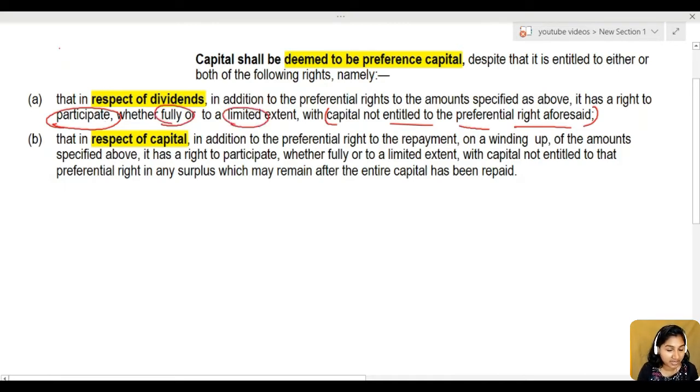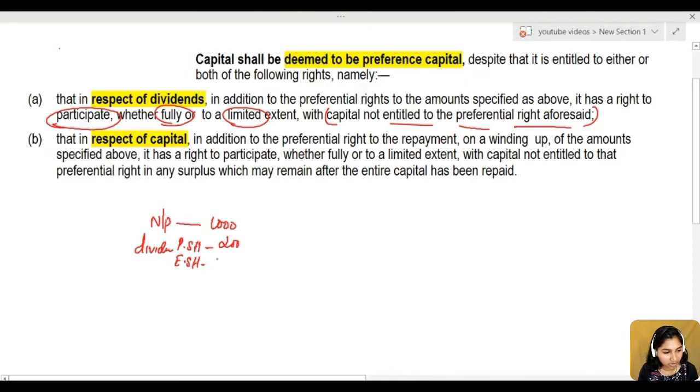Before explaining this, I want to tell you something about participating preference shares and this surplus of profit. For example, think we have a net profit of rupees 1000, just an example, and we are planning to pay dividend from this. First we need to pay preference shareholders dividend, so that comes around 200 maybe.